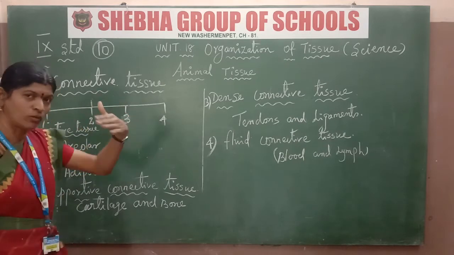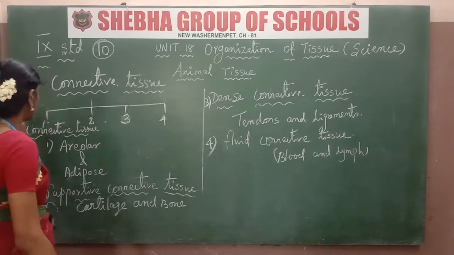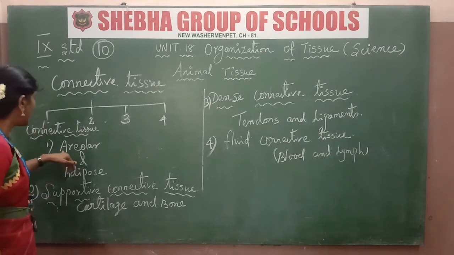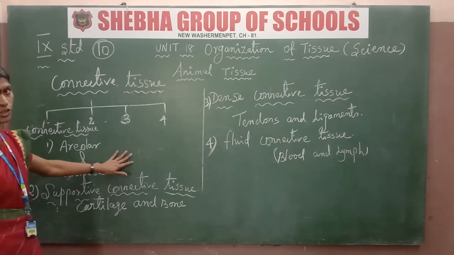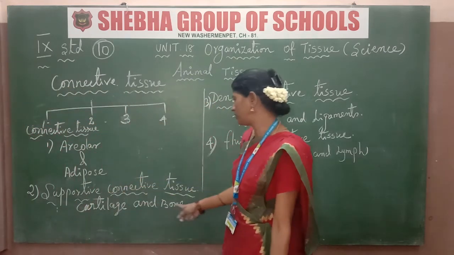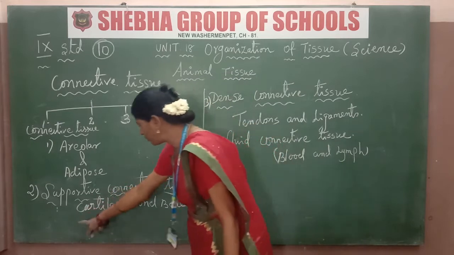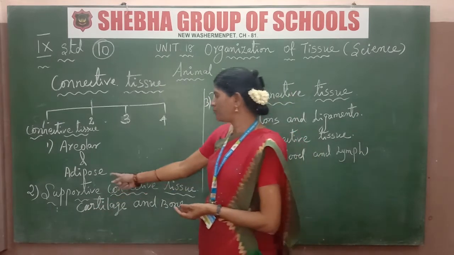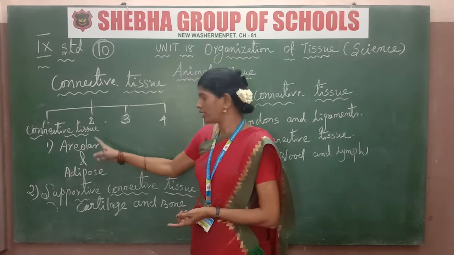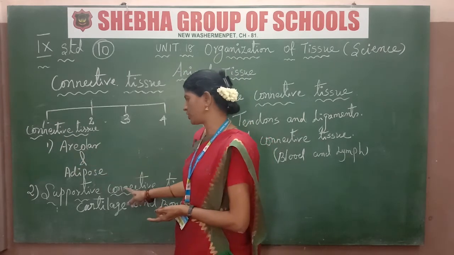I will show the diagram one by one after. First I explain all of it. Connective tissue, for example areolar and adipose tissue. Next is supportive connective tissue. So in connective tissues, the first is areolar tissue and the second is adipose tissue.